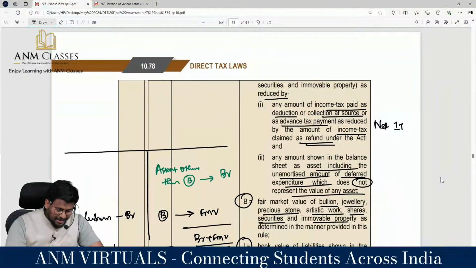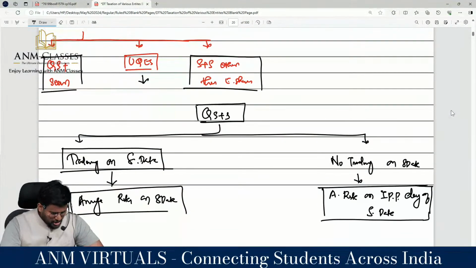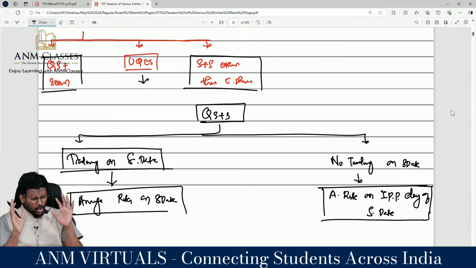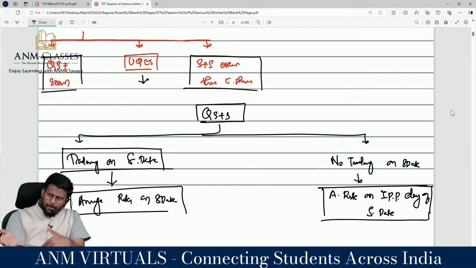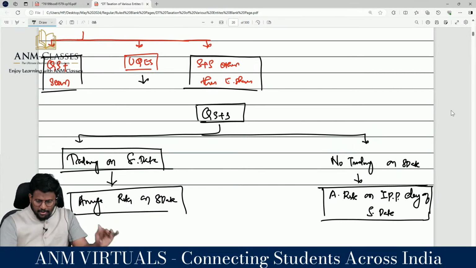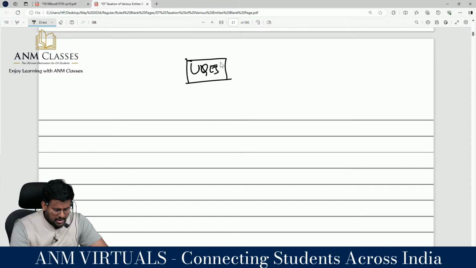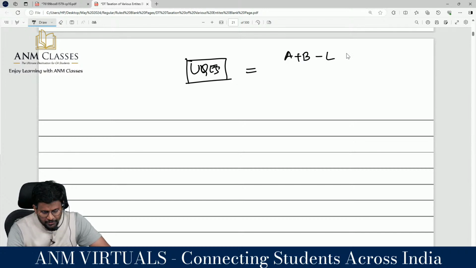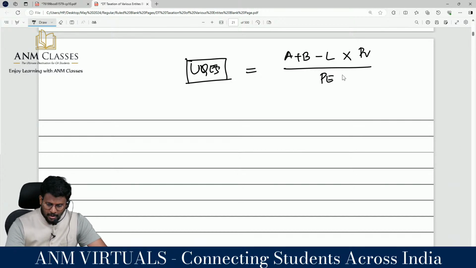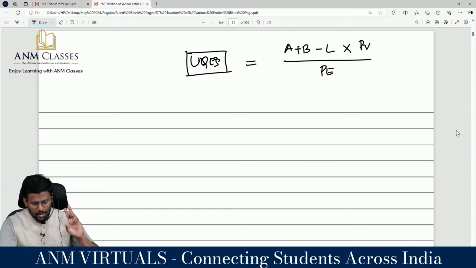So in this, we have talked about two types of asset. First, quoted shares and securities. If it is quoted shares and securities, you have to take the average rate on the specified date. If there is trading, take that day's average rate; if not, take the average rate of the last day on which there was trading. That's it. Next one: unquoted equity shares. Unquoted equity shares, they are saying some formula: A plus B minus L into PV divided by PE. There we should understand what is A, what is B, what is L.